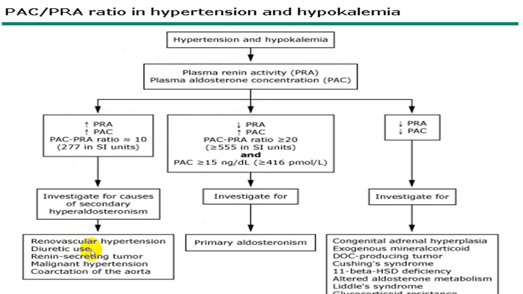Then you investigate for renovascular hypertension, diuretic use, renin secreting tumors, malignant hypertension, coarctation of aorta, renal artery stenosis, etc. All those groups.